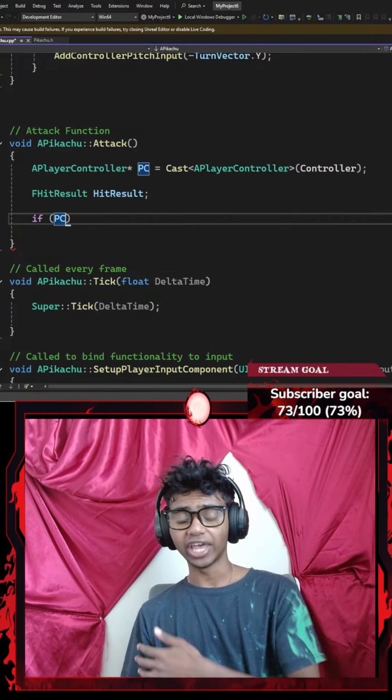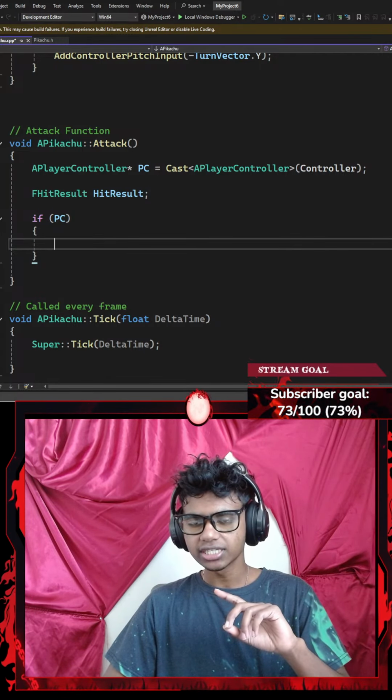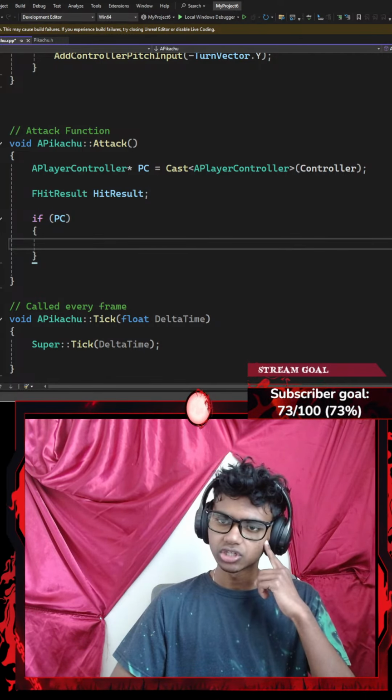Firstly, okay, what is it that I want to do? I do want to get my cursor's hit by channel, so I'm going to create a boolean variable called something like hit. I want to create a hit variable to check if I did get a hit. I'm going to set that equal to, pretty sure it was something like get mouse cursor by channel. Okay, was this the function? Get mouse cursor by channel.